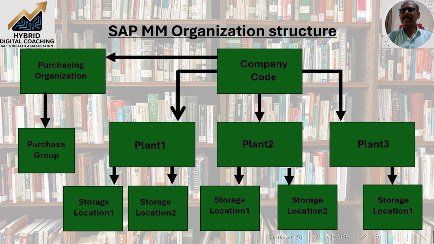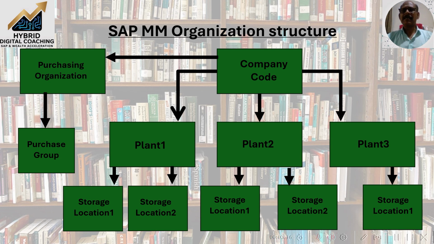These are the people who will be negotiating with the vendors, finalizing the orders, and collecting the quotations for material requested, price and all, right? So the purchasing group carries out all those things.